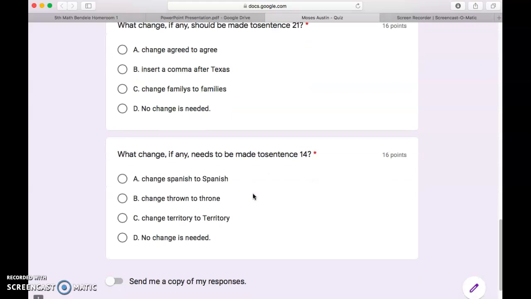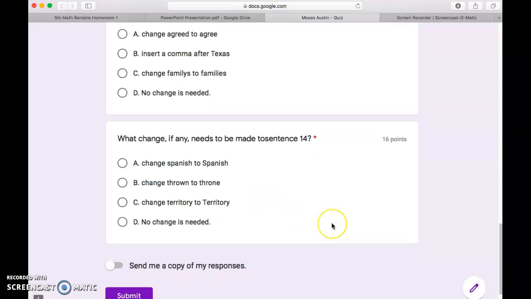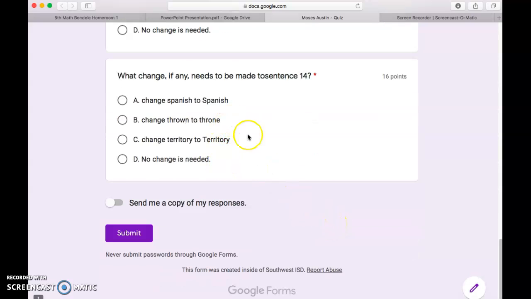What change, if any, needs to be made to sentence 14? A. Change Spanish to Spanish. B. Change throne to throne. C. Change territory to territory. D. No change is needed. Okay, so make sure you use all your strategies, and then at the end of this quiz, make sure that you click submit or else your answers are not saved.